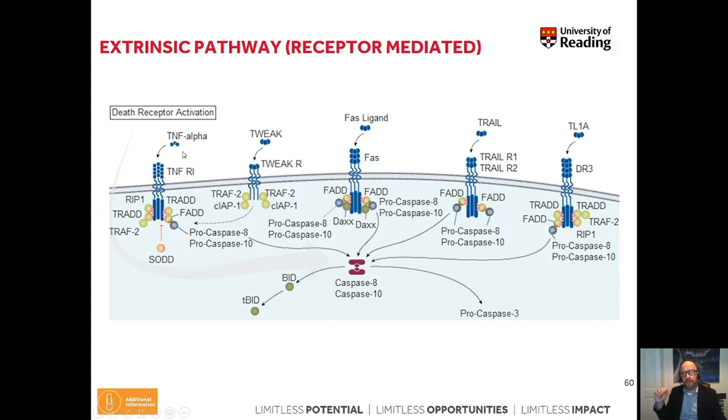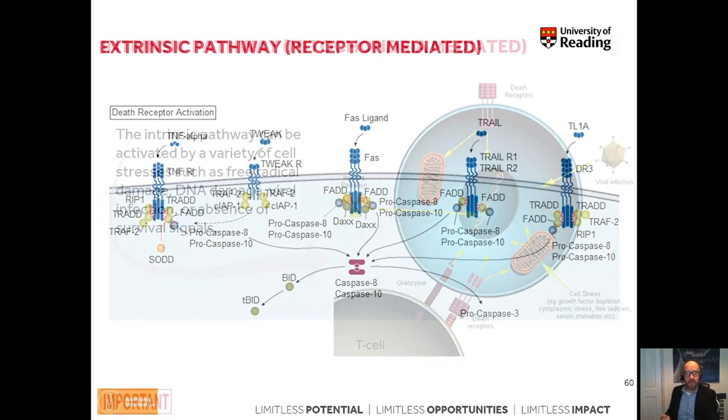However, if it binds to certain receptors, for example, tumor necrosis factor receptor 1, this leads to activation of the receptor-bound procaspase 8 and procaspase 10. Similarly, Fas ligands, which are quite classic activators of caspases, lead to cleavage of the receptor-bound procaspase 8, and this activates the subsequent caspases downstream.